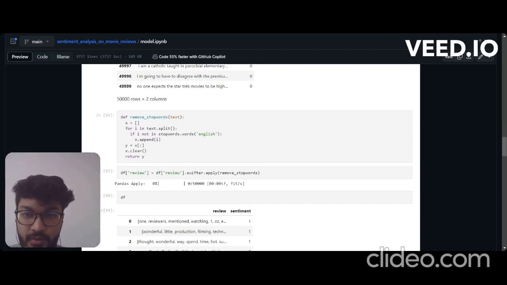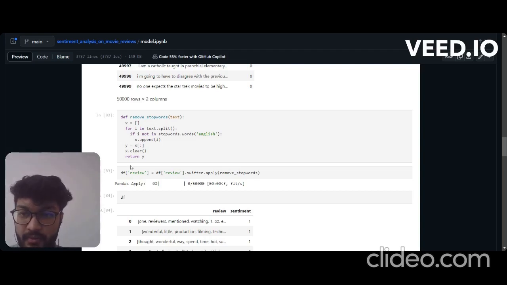So what we are actually doing here is, in our text we are creating a list of the words. If words are not special characters and not in the stop words, then we'll append them into the list. Otherwise, it will skip that. Then we create a list x, y becomes x of list of words, after that we clear the x, and at last we return y.